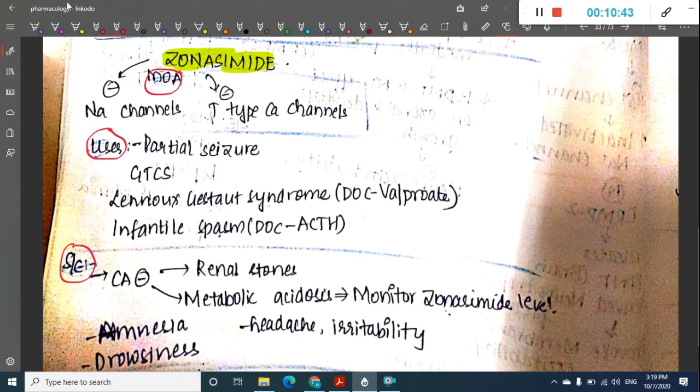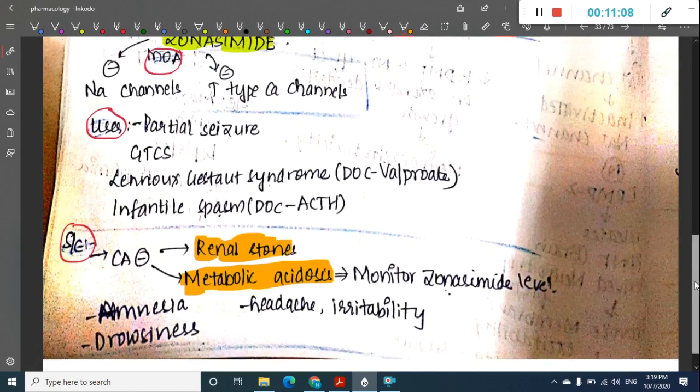This is also a carbonic anhydrase inhibitor, so it can result in renal stones or metabolic acidosis. Whenever there is a chance of metabolic acidosis, we will have to monitor the zonisamide level. There can be headache and irritability, and sometimes amnesia and drowsiness are also reported with zonisamide.